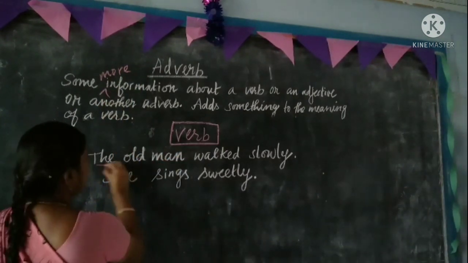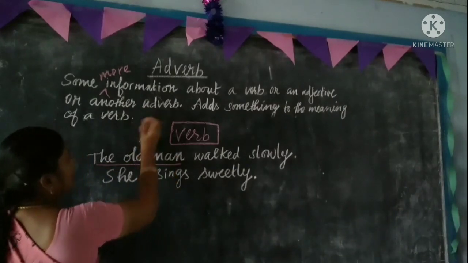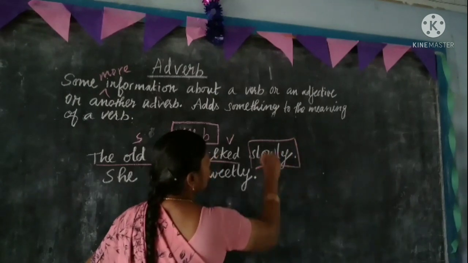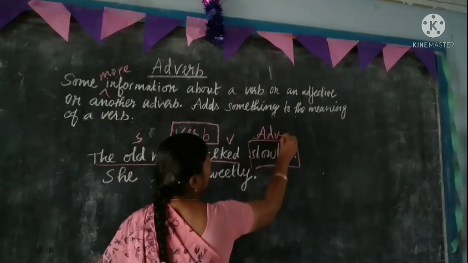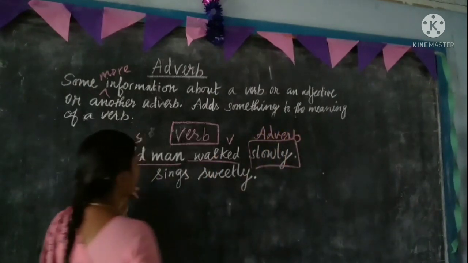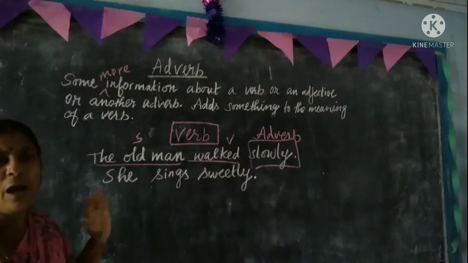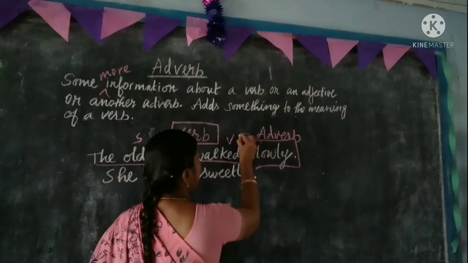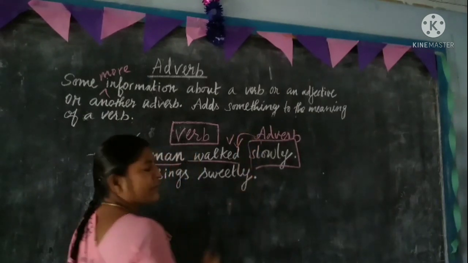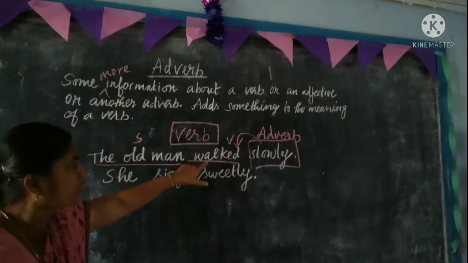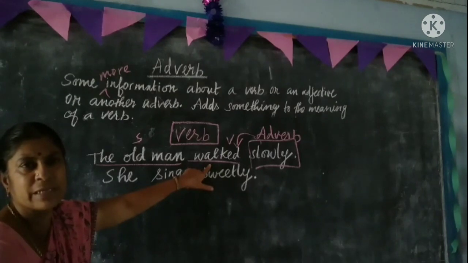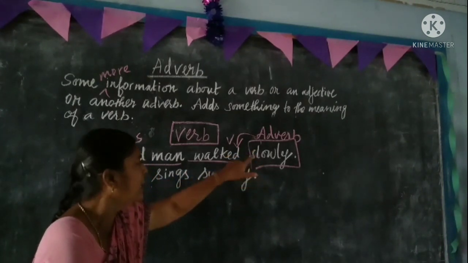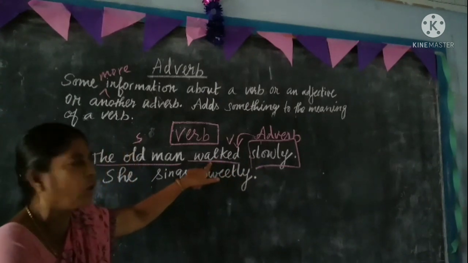Here let us see the verb. The old man is a subject and walked is a verb. Slowly is an adverb. Here the old man walked. How did the old man walk? Slowly. So the adverb gives some more information to the verb. The adverb slowly refers to the verb walked.